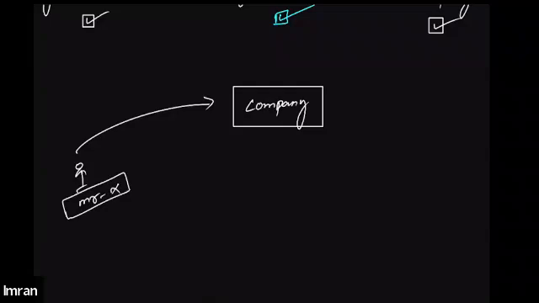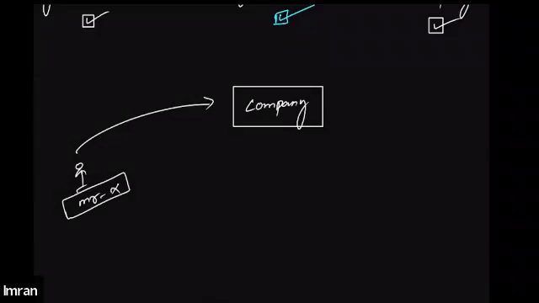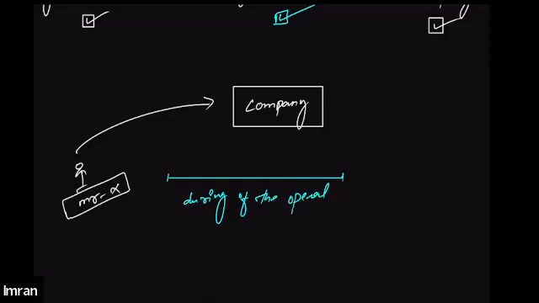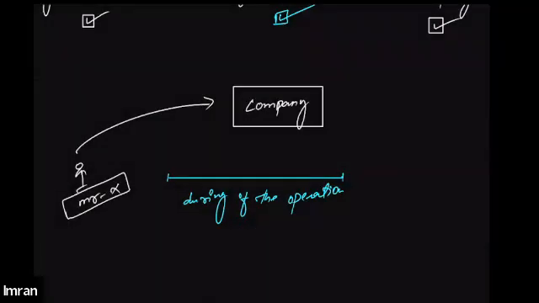So see, unlimited liability company means that suppose a person becomes a member in a company, then during the operations of the business, during the tenure in which the company runs successfully, the liability of Mr. X will remain limited.